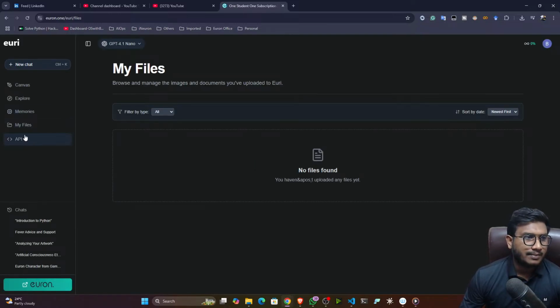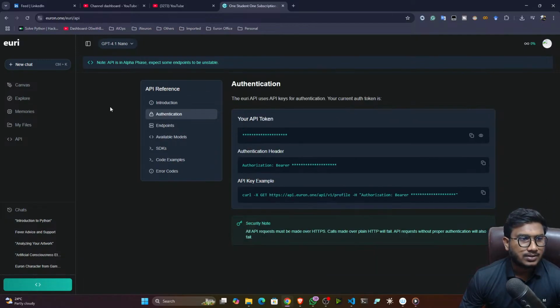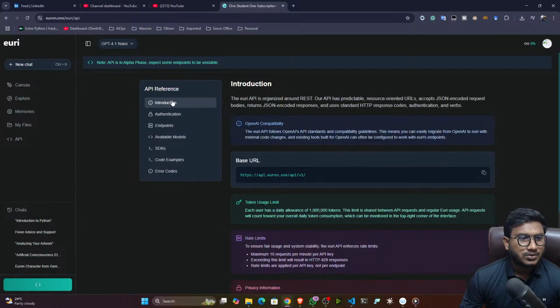Now we'll explore the API part. Here you can see, guys, this is the API. Here in the Euri API you can see the authentication, and here is the API token. If you copy the token and use the Python SDK, you will be able to access different foundation models. Now let me show you how it can be done.